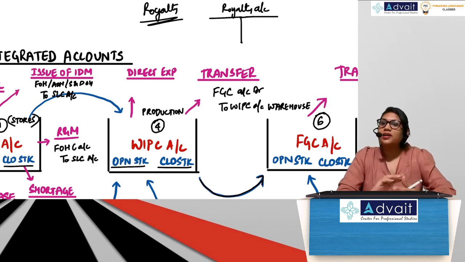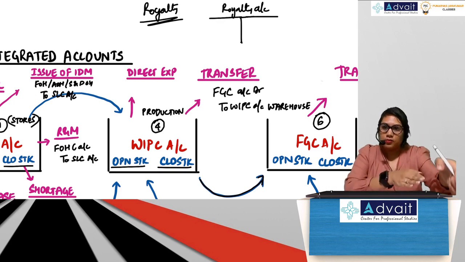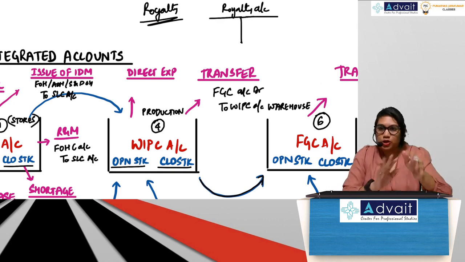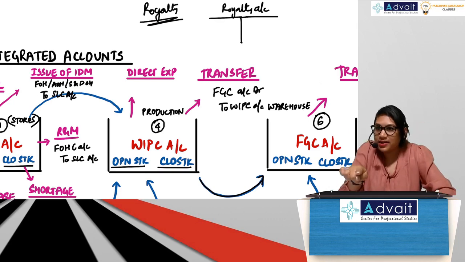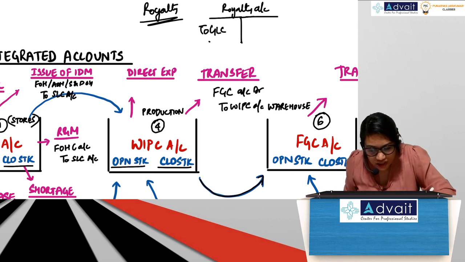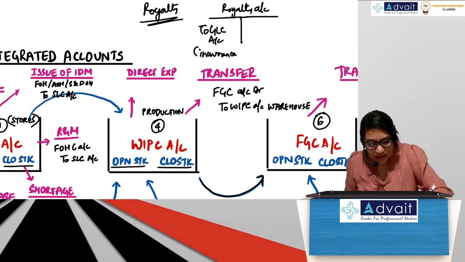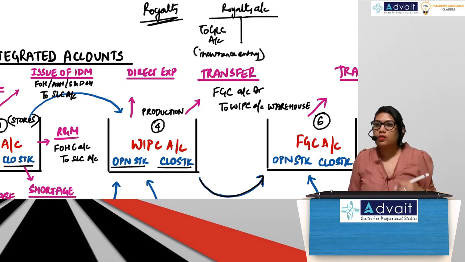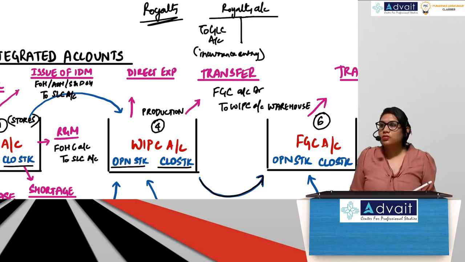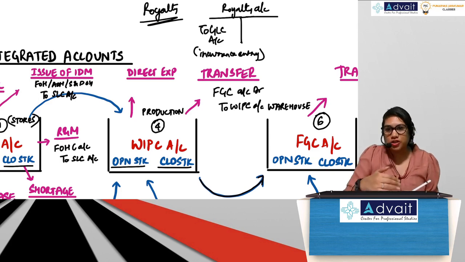So the first entry in the royalty account will be what? To cash or bank, but cash or bank is not there. So incurrence entry to GLC account. Now this account has to be closed. How will you close it? By charging it.